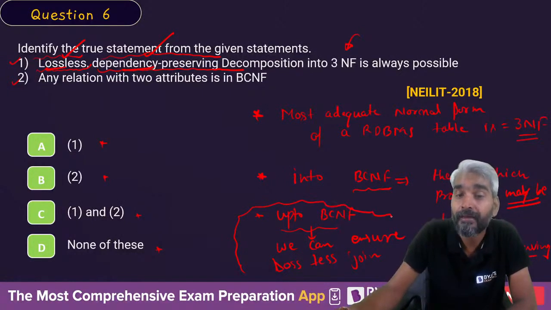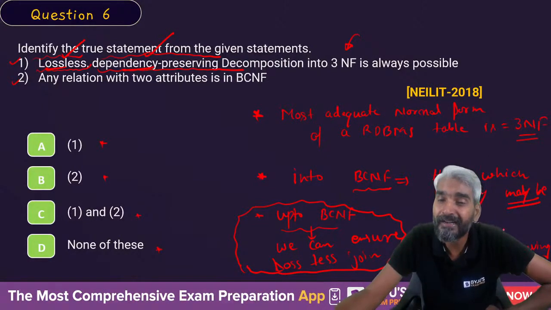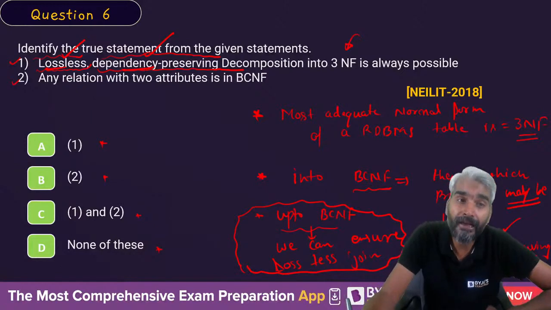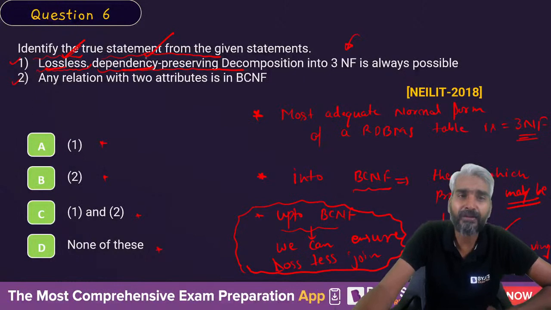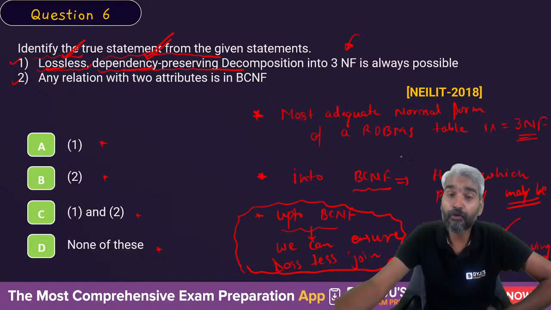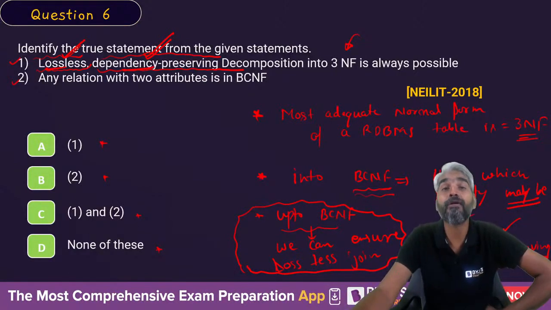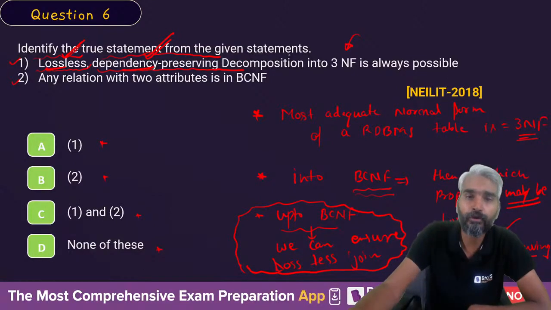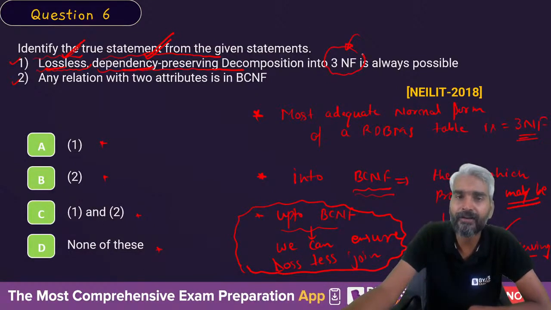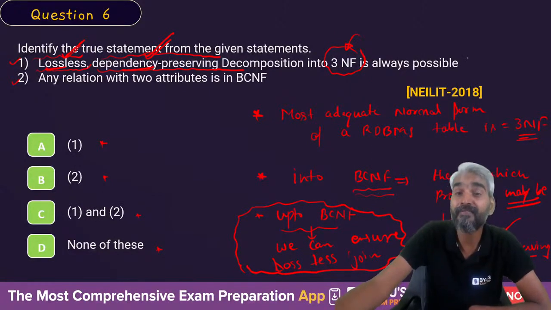So the problem is not because of lossless join. The problem is because of dependencies. If you decompose a relation up to 3NF, you can ensure lossless as well as dependency preservation. But if you decompose into BCNF, you may lose some of the dependencies present in the original relation. Therefore, 3NF is the most adequate form. Lossless and dependency preserving decomposition in 3NF is always possible.